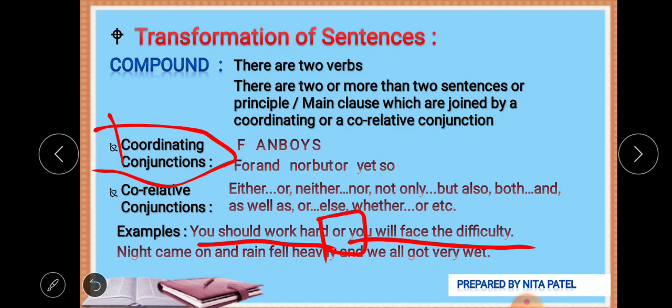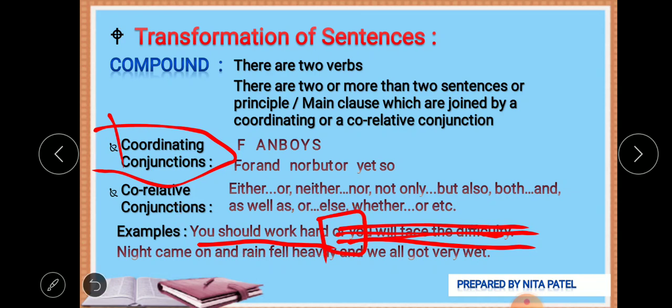Now look at this sentence: you should work hard. If I cut the rest and you read it again, you should work hard, it makes complete sense. Yes, it is a sentence itself. This is what is called a principal clause or a main clause or a sentence.